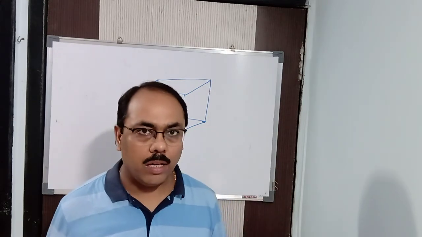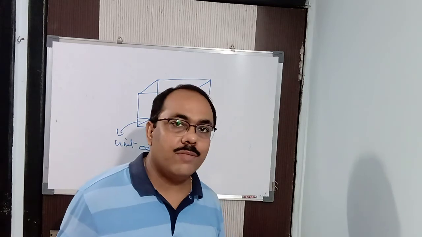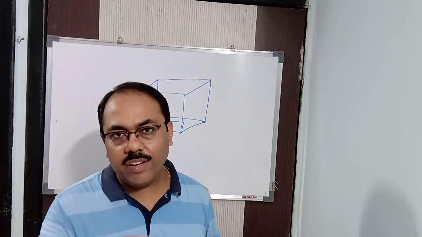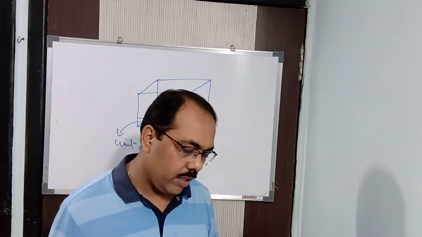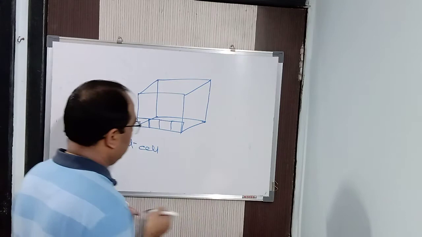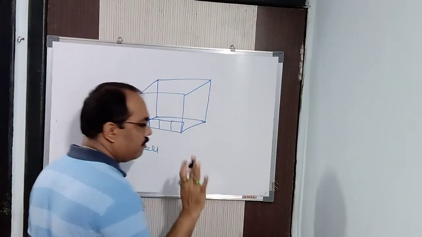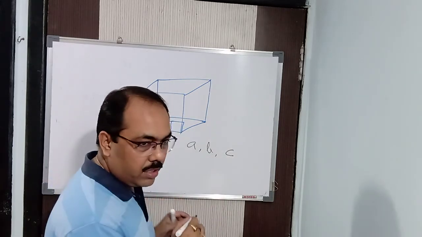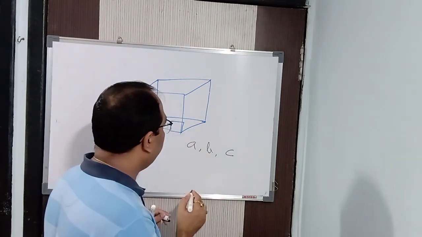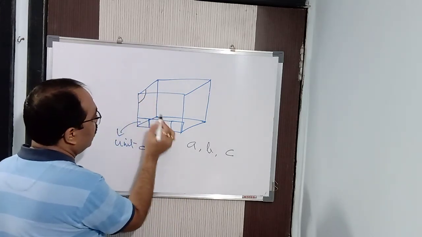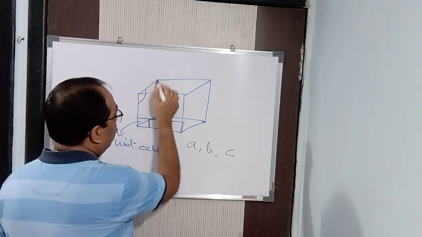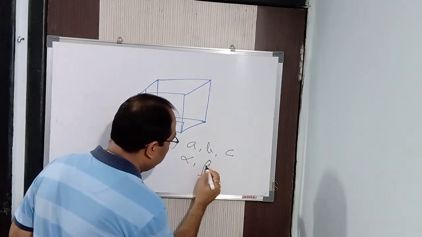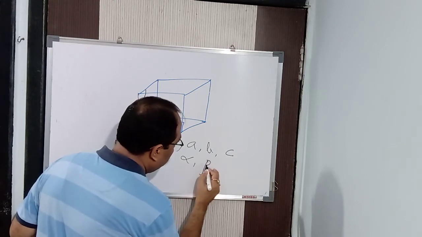They differ one from another. How do they differ? They differ in length, breadth and height, and they differ in the angles. These are the different parameters of the unit cells. We have length, breadth and height, A, B and C. Between them we have the angles, produced between the length and the breadth, the breadth and the height, and the length and the height. The angles are alpha, beta and gamma.